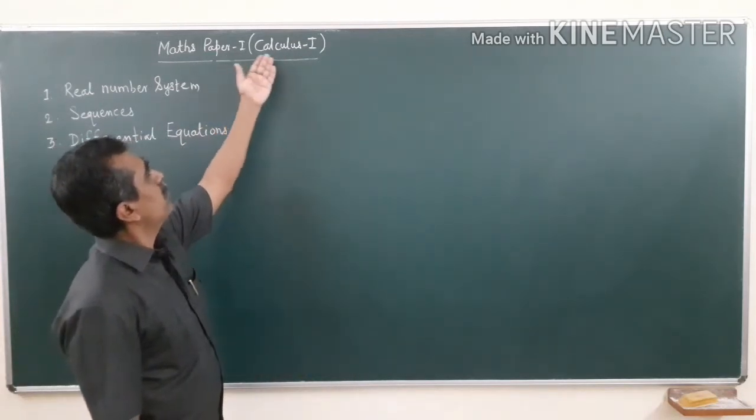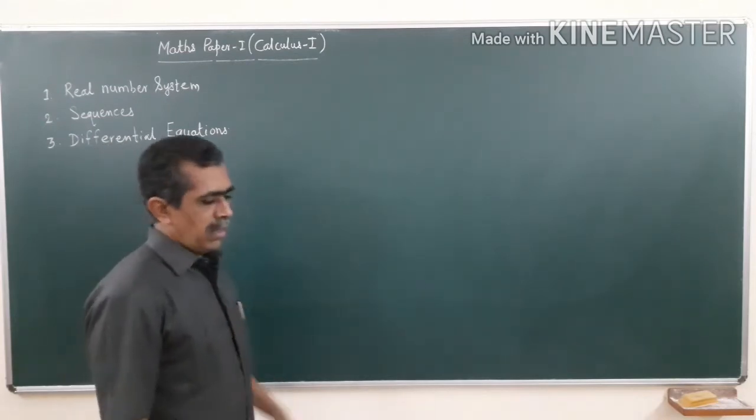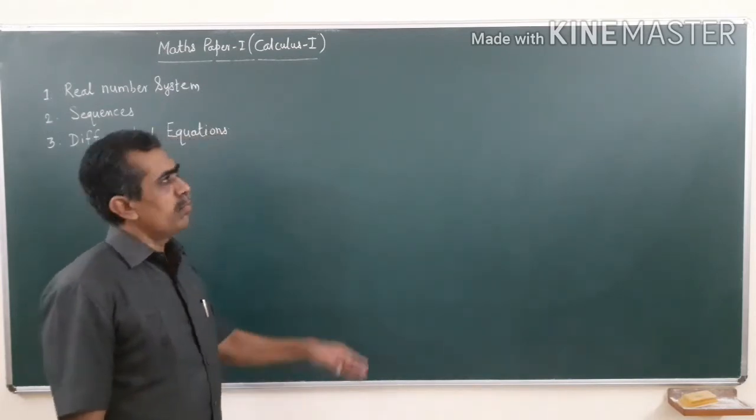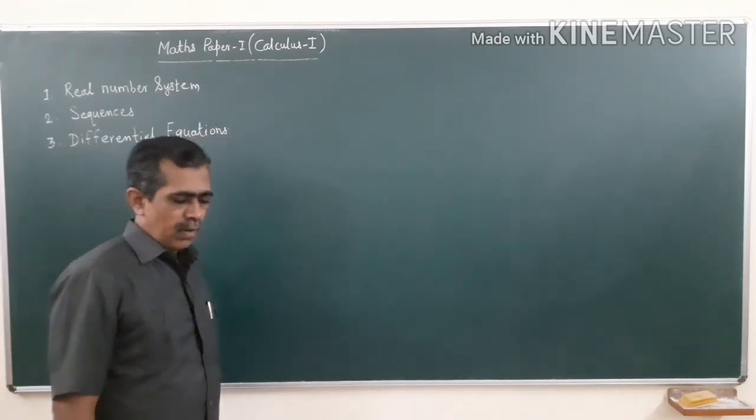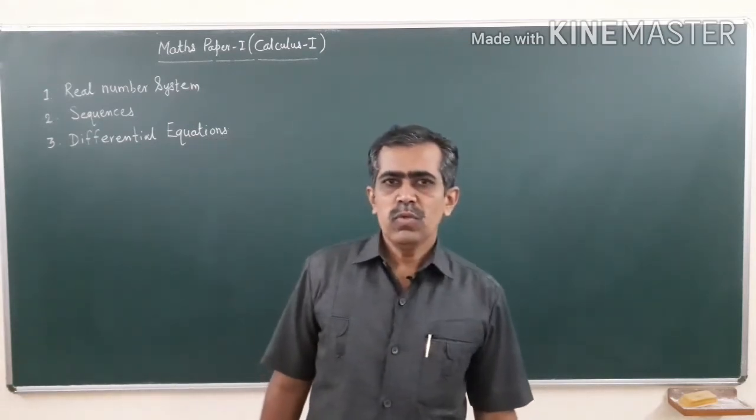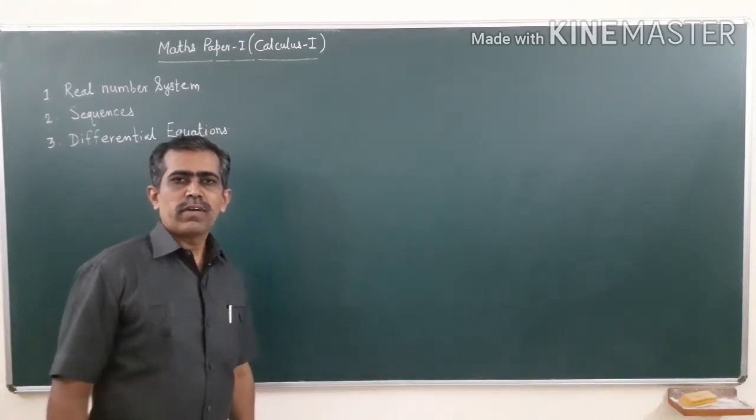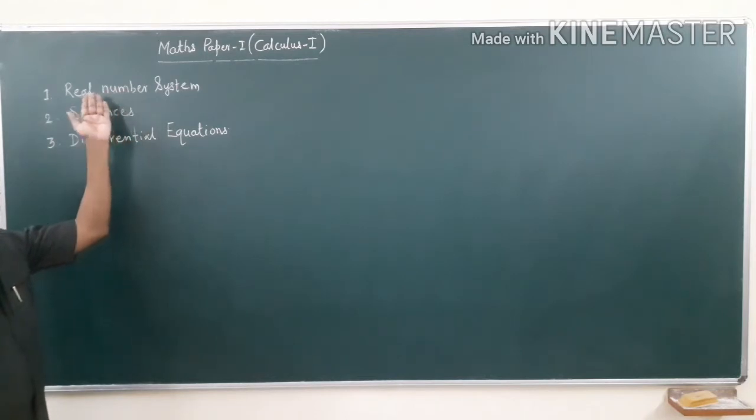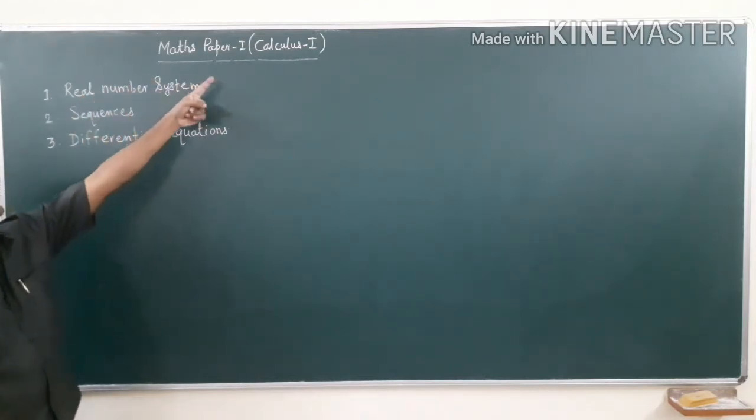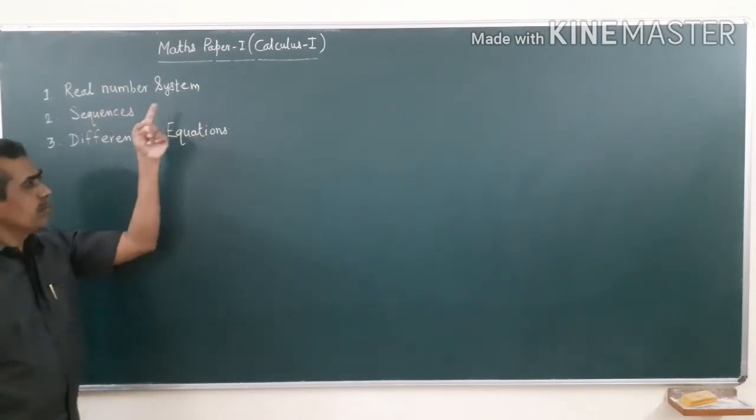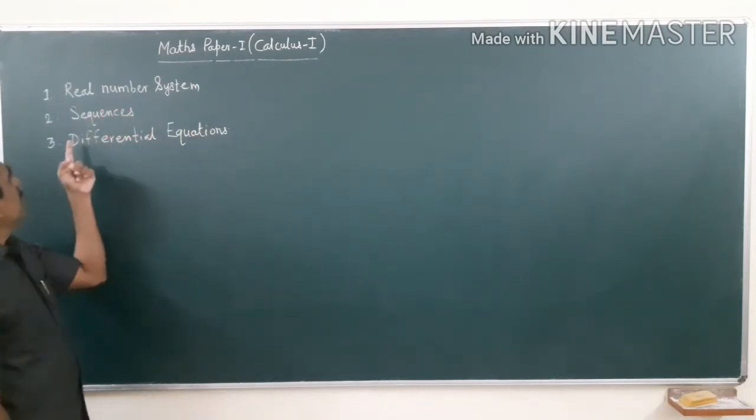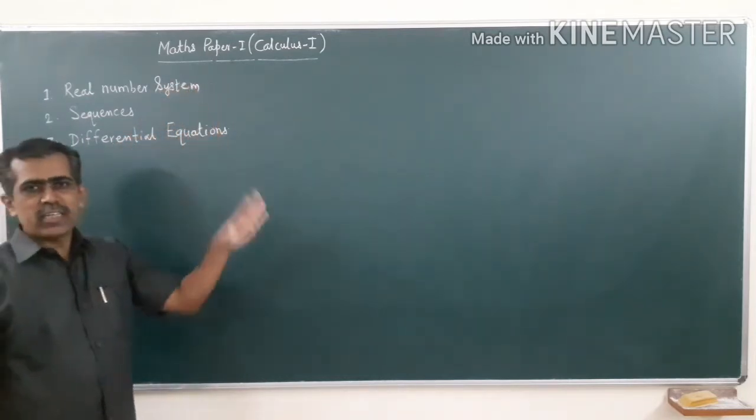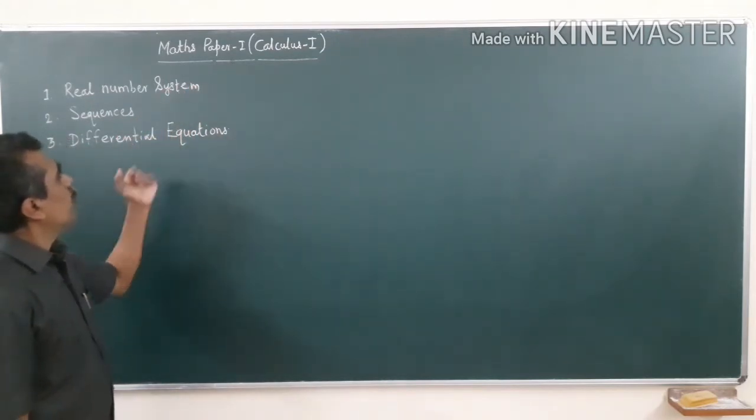So the first paper is Calculus 1, and we will try to learn the concepts from this paper. I have already told you regarding the syllabi during our discussion, but see once again. There are 3 topics, 3 units for this paper for semester 1: real number system, sequences, and the third one is differential equations. As per the standard norms, there are 15 lectures for each of these topics.